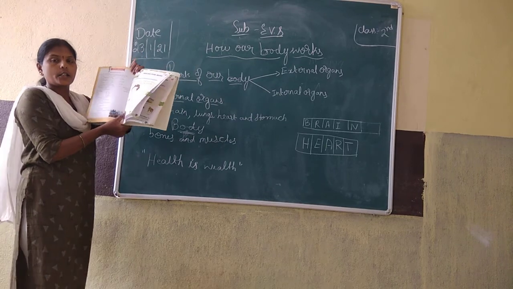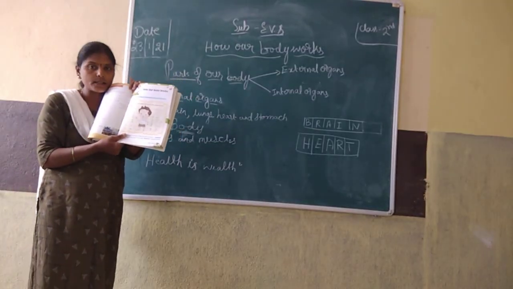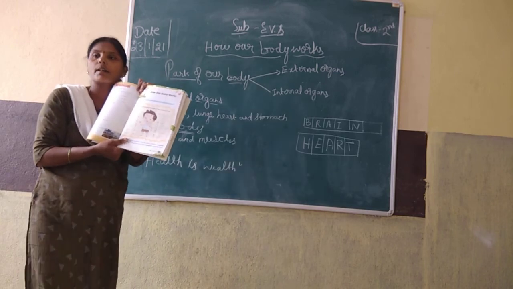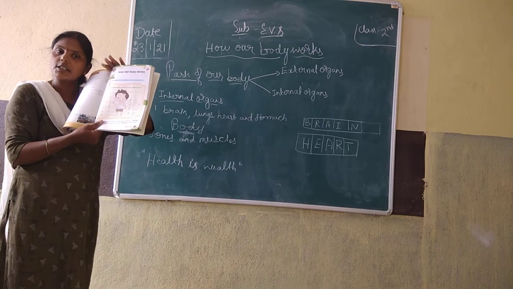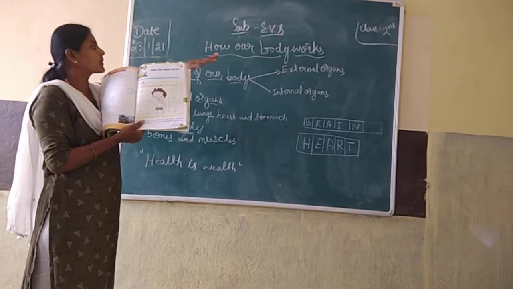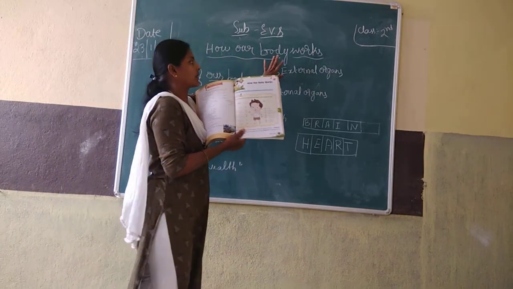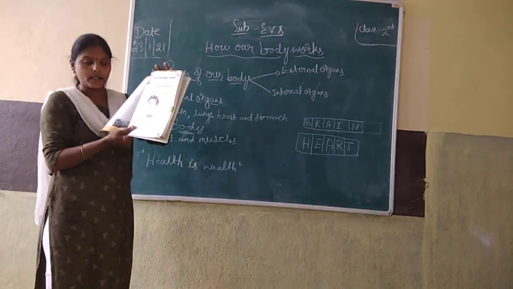These parts of our body you already know from first standard and UKG. So they are just revising you in this chapter. In second standard, children, you will learn how our body works. In this chapter, parts of our body are given here.